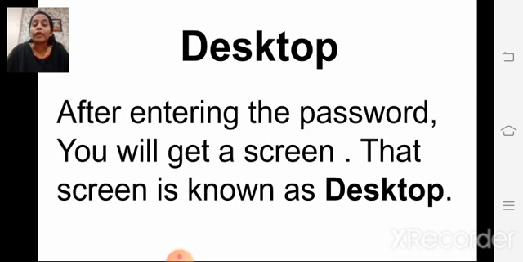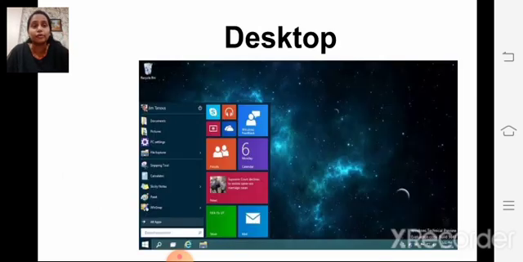Children, after entering the password, we get one screen. That screen is known as the desktop. You can see here, the desktop looks like this. And this is the start button menu, on the left hand side. When you click on the start button, you get menus like this. You can see on the screen.